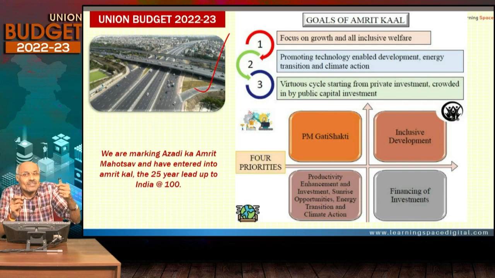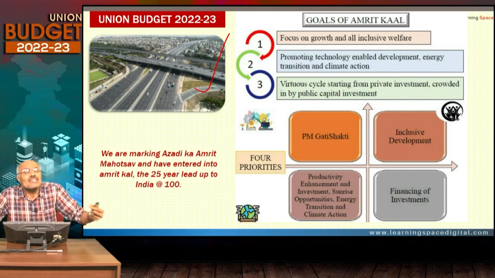That means there is problem with several people to purchase the things. They are not able to go for consumption expenditure. That means people's incomes were affected. So government has not taken any steps to ameliorate this. So that is the basic criticism against the union budget.